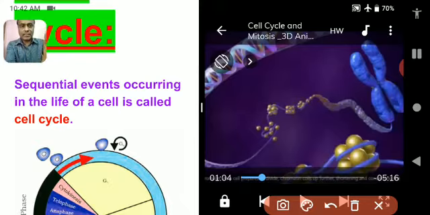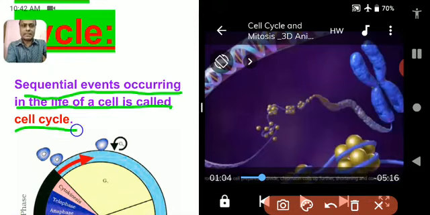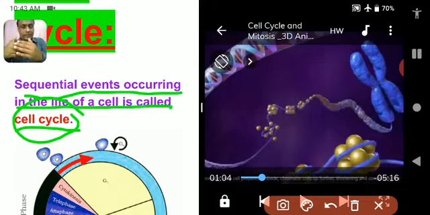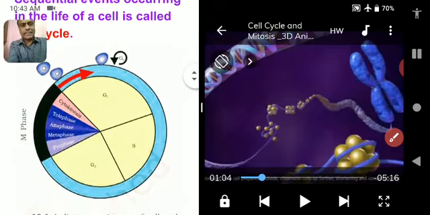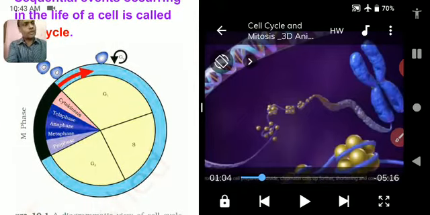Now listen, see here, the sequential events occurring in the life of a cell are called cell cycle. Means during the course of the life of a cell, it forms from the mother cell, it grows and again divides. So all the events together are called cell cycle. So we will study the different phases of the cell cycle. I think you have already watched it in the video. Just watch it once again.